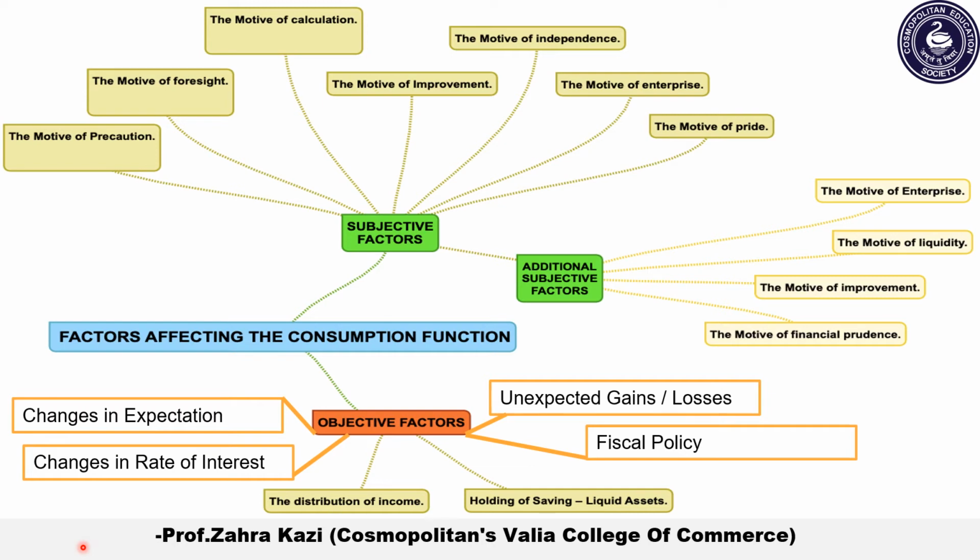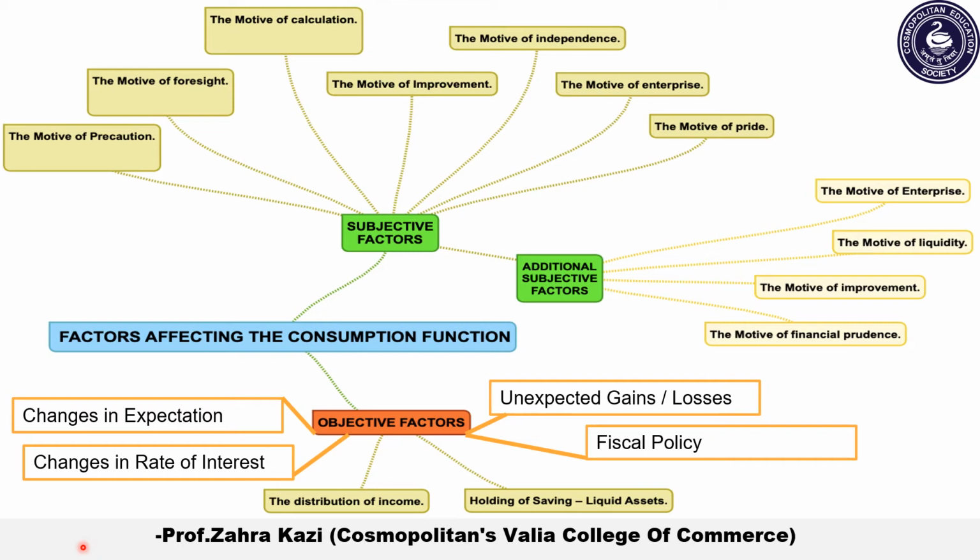Second is fiscal policy. People's propensity to consume, that is, their desire to consume, is also affected because of changes in the fiscal policy, that is, the taxation policy that the government adopts. For example, if the government imposes heavy taxes, obviously this will reduce the disposable income of the people, that is, the income which is for spending. Similarly, on the other hand, if the tax rates are lowered, then the people's consumption will increase.